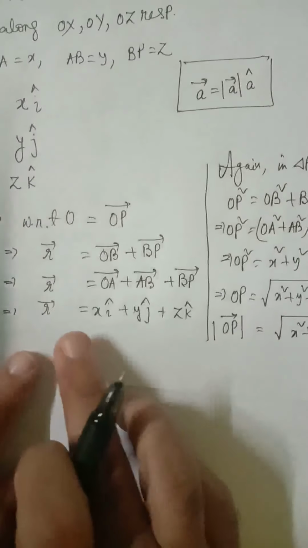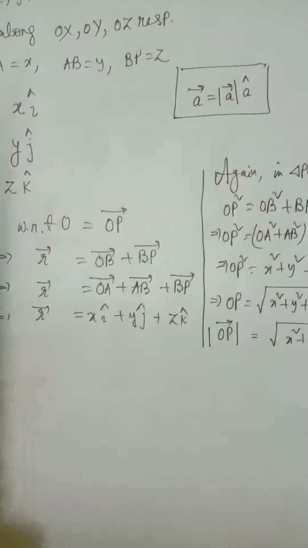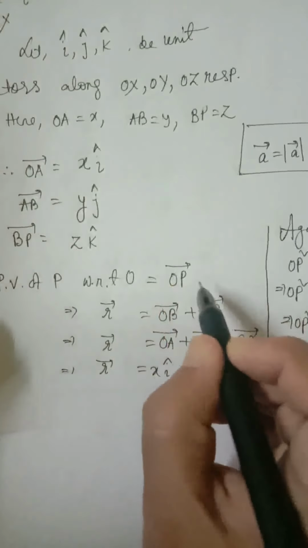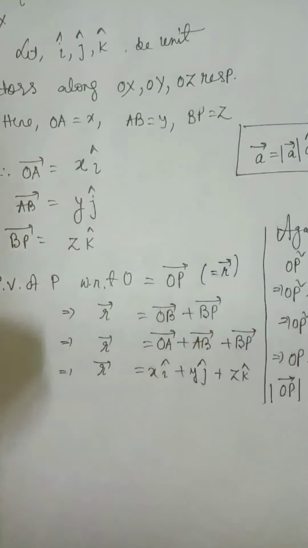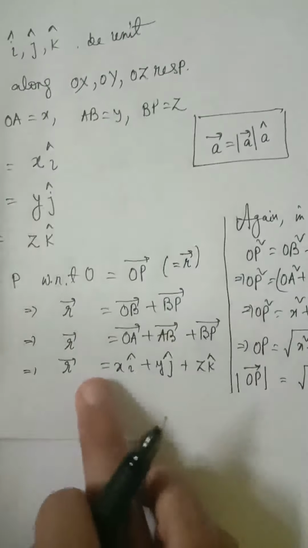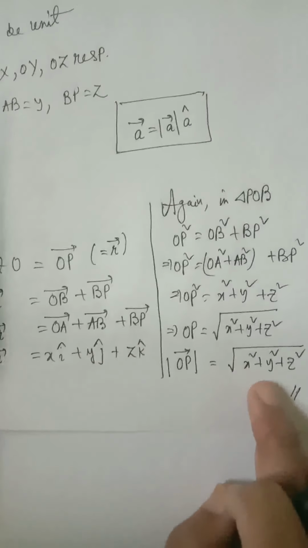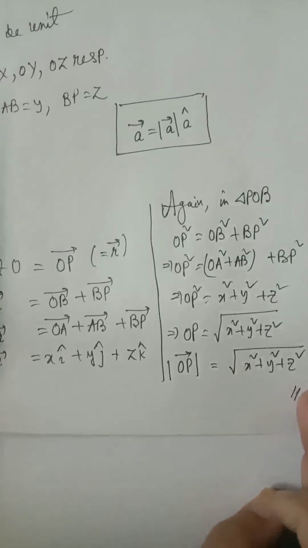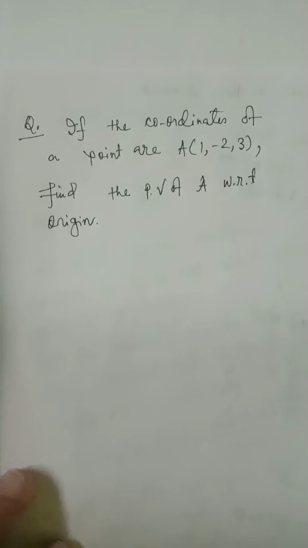So if r vector is equal to xi plus yj plus zk, where r vector means OP vector, the magnitude of this vector will be root over x square plus y square plus z square. So this is a very important theorem.